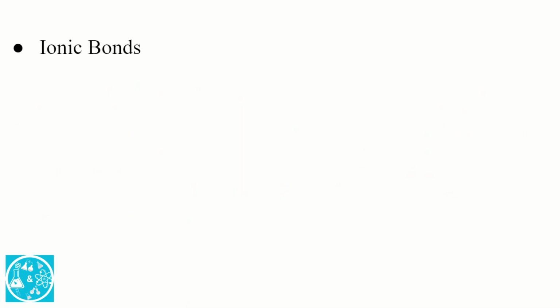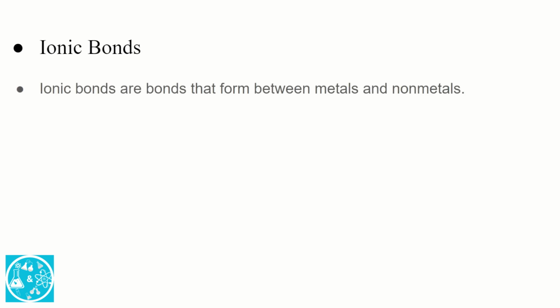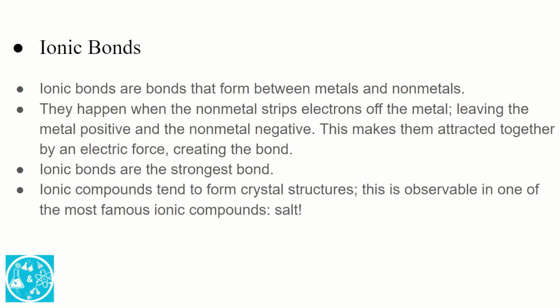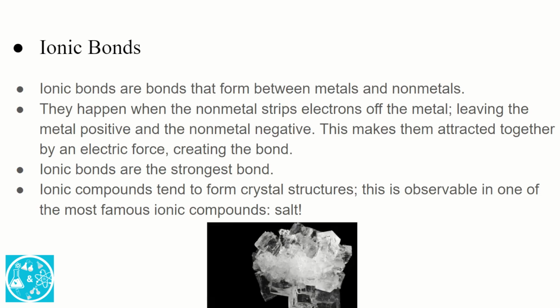So, ionic bonds. Ionic bonds are bonds that form between metals and nonmetals. They happen when the nonmetal strips electrons off the metal, leaving the metal positive and the nonmetal negative. This makes them attracted together by an electric force, creating the bond. Ionic bonds are the strongest type of bond. And ionic compounds tend to form crystalline structures. This is observable in one of the most famous ionic compounds, which is salt.